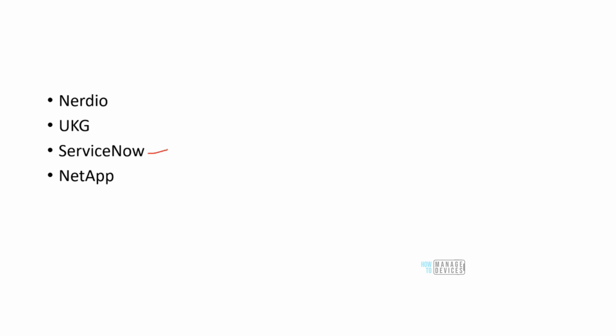Now that ticket gets assigned to somebody. Let's say that the ticket gets assigned to the IT admin. The IT admin maybe just takes one action, and that action triggers a series of actions automatically. This is nothing but a kind of automation. So what the IT admin does is he just clicks on yes or no. If he clicks on yes, then automatically the user gets added to a group. And when the user gets added to a group, automatically the license gets assigned to him. And whenever the license gets assigned to him, automatically he gets enabled for Windows 365 Enterprise, right?